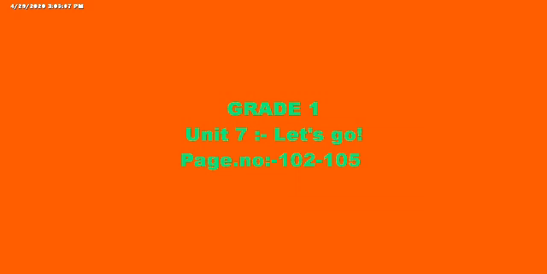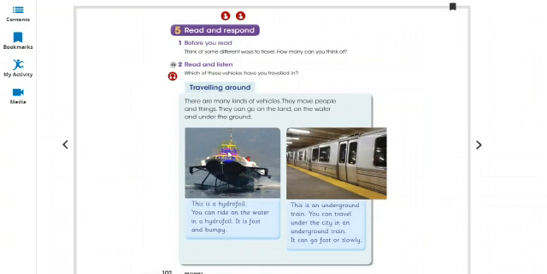So students, today we are going to continue with unit 7. Let's go, and we are going to complete this unit today. So students, take out your English learners book, page number 102. So today we are going to read a story which is called Traveling Around.